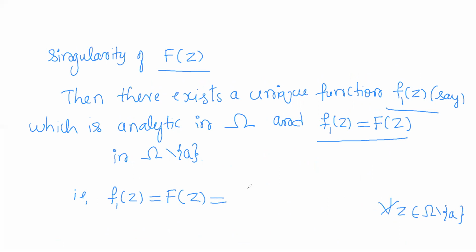But we have defined capital F(z) to be (f(z) minus f(a)) divided by (z minus a). So equate this with f1(z). So what we get? Solving for f(z), we obtain f(z) to be f(a) plus (z minus a) into f1(z).